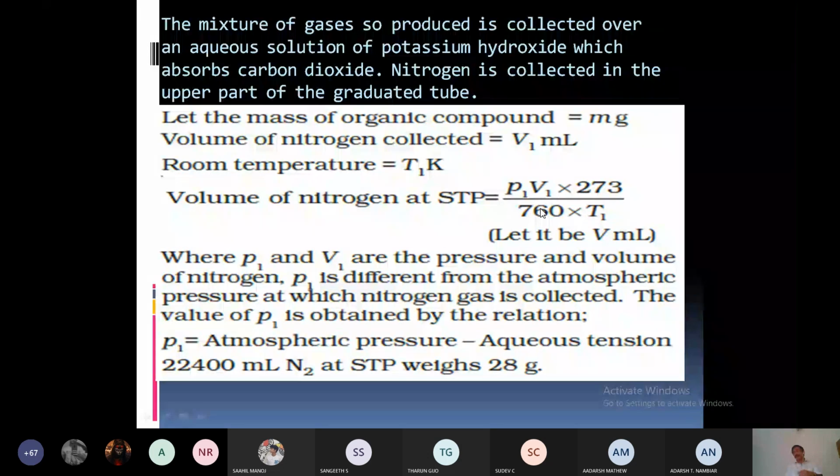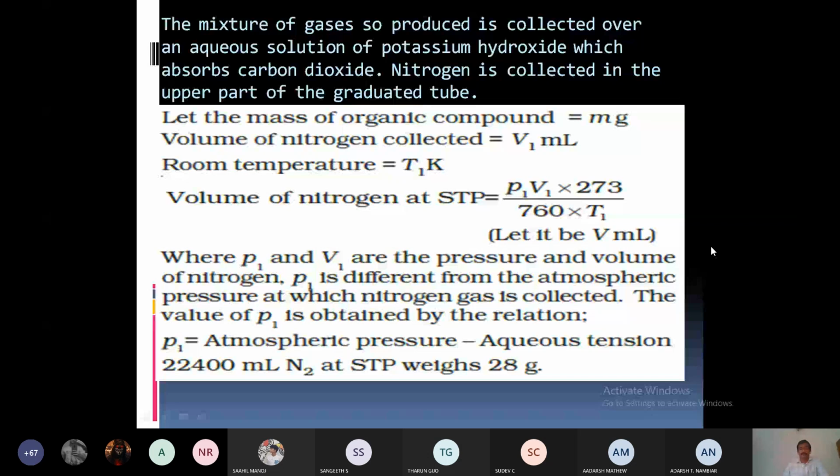After getting the volume of nitrogen, we have the equation. What is the mass of 22,400 ml of nitrogen gas at STP? Tell it.